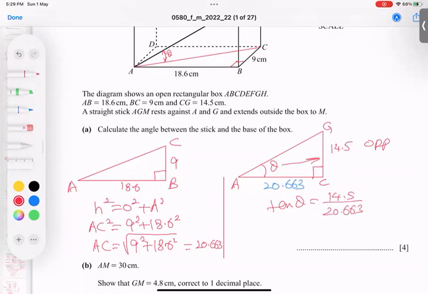And I'm going to find tan inverse, and you know it well, when tan goes on the other side, it becomes inverse. Tan inverse of 14.5 divided by 20.663. My answer becomes angle theta is 35.058. But I need 1 dp.